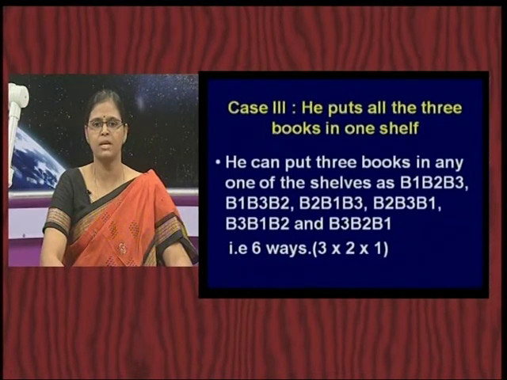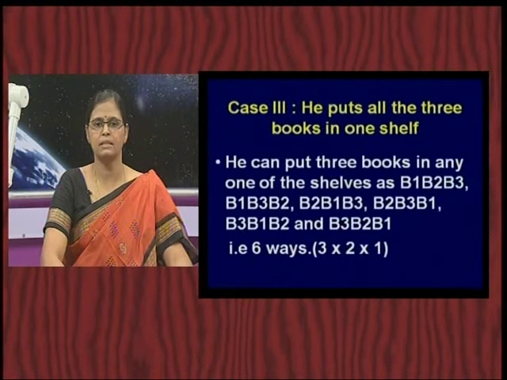Now, let us fix B2 as the top book. Then, for the next 2 positions, you have B1, B3, or now fixing B2, you can interchange again, B3, B1. So, fixing B3 as the top one, again the possibilities are B3, B1, B2 and finally B3, B2, B1. So, if you simply count this, how many are these? These are once again 6 different possibilities of arranging 3 books in one shelf.